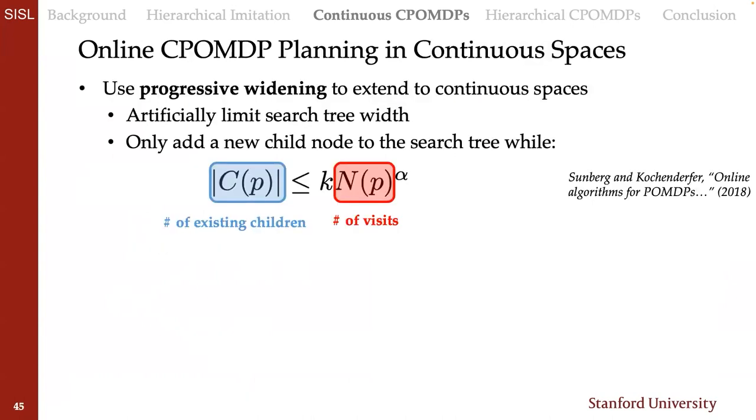So our work extends this Lagrangian partially observable Monte Carlo tree search method to continuous spaces using a technique called progressive widening. Progressive widening lets us artificially limit the search tree width at different nodes of that search tree. The idea is that if we're not visiting a part of the tree very often, we shouldn't expend a lot of compute trying to evaluate all the possibilities that we run into. Another way of saying this is, if we visit a tree node a lot, either a belief node or an action node, as we visit it more and more, we can increase the number of possible children that we sample from that node.